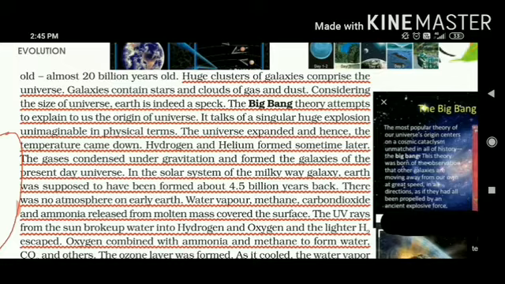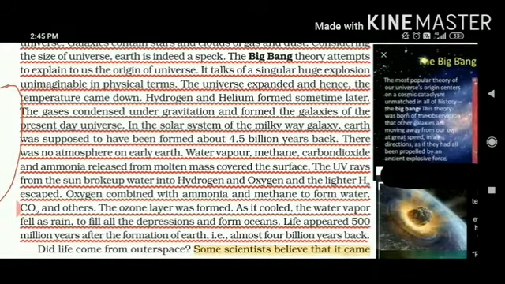So no atmosphere, only few of the gases which have been talked about, they were present. Rays broke up the water into hydrogen and oxygen, and hydrogen escaped in the atmosphere. Oxygen combined with ammonia and methane to form water, carbon dioxide and other gases. Then a blanket around our earth, which we call ozone layer, formed in the stratosphere.